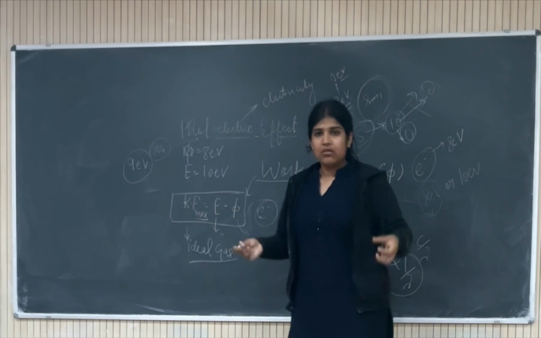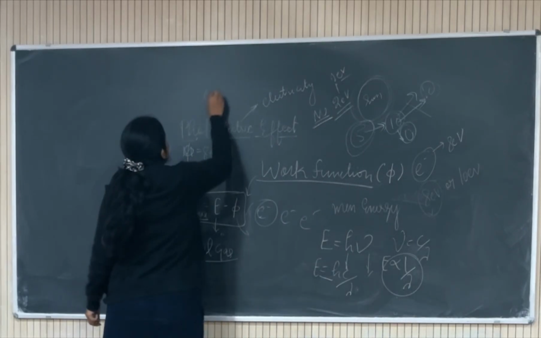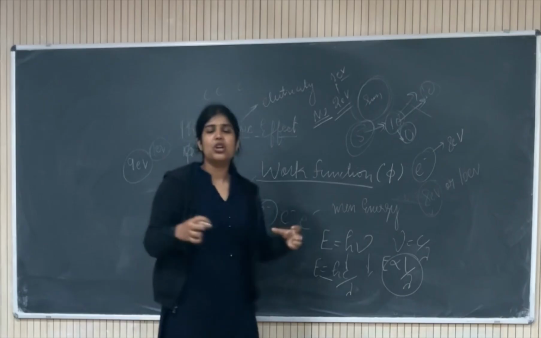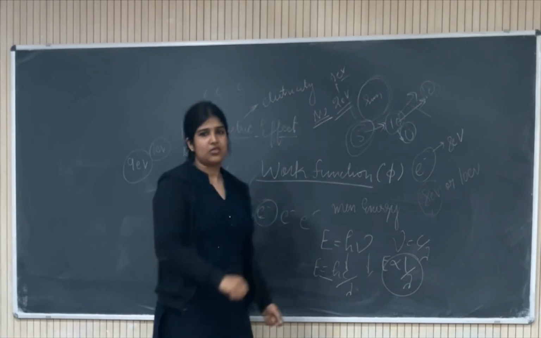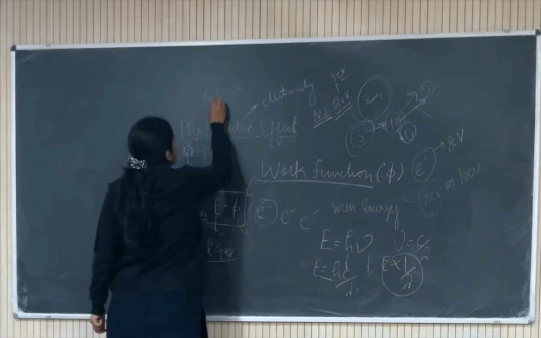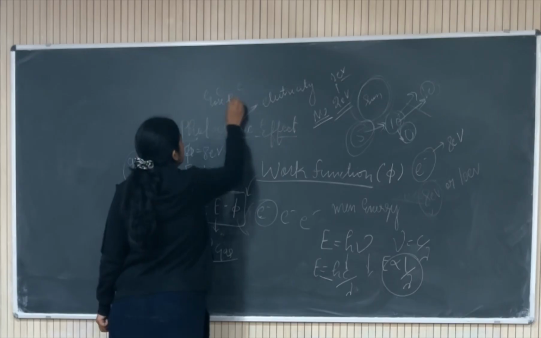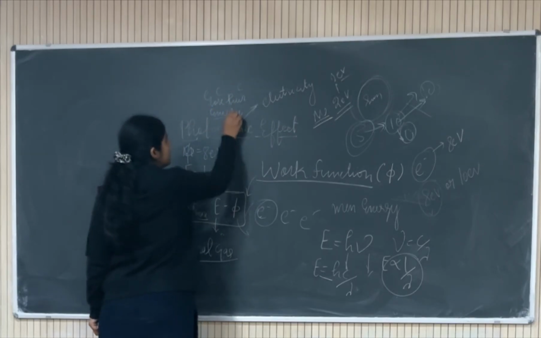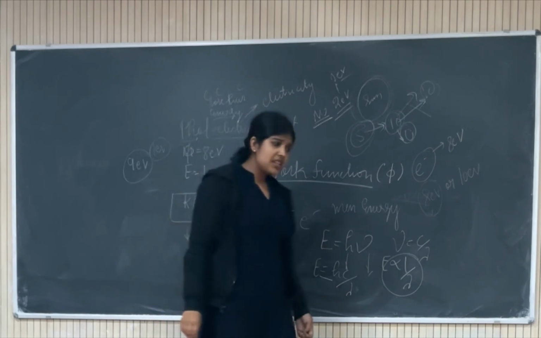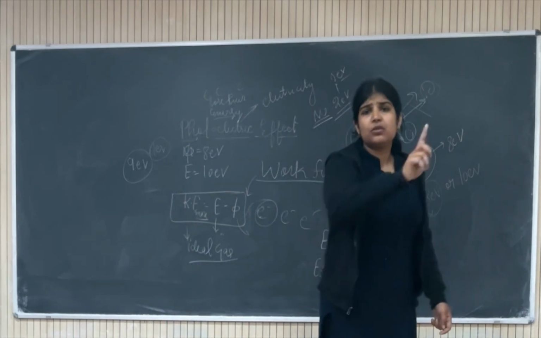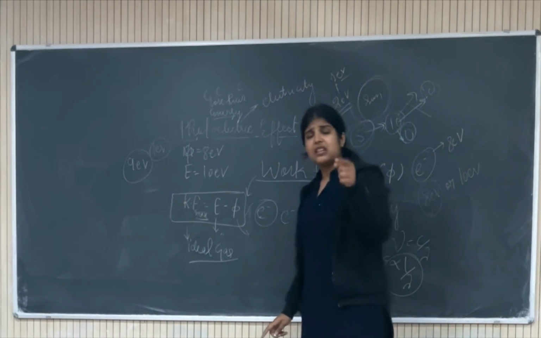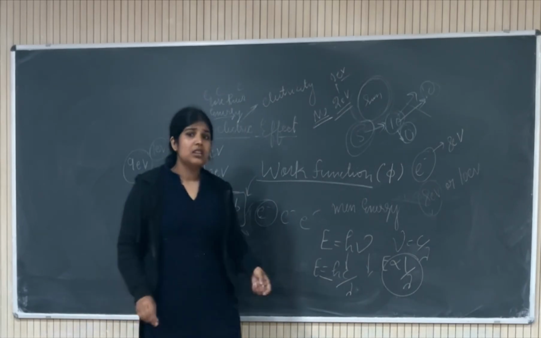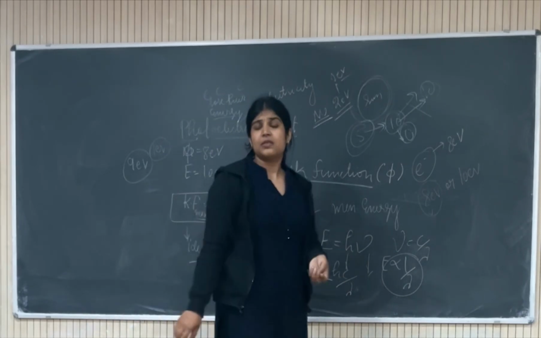There will be more. So if these electrons are colliding with each other, what will they do? They will lose their energy. By collision, they will lose their energy. And even at T equals 0 Kelvin, meaning there is no external energy you are giving to the solid, still there are some vibrations.